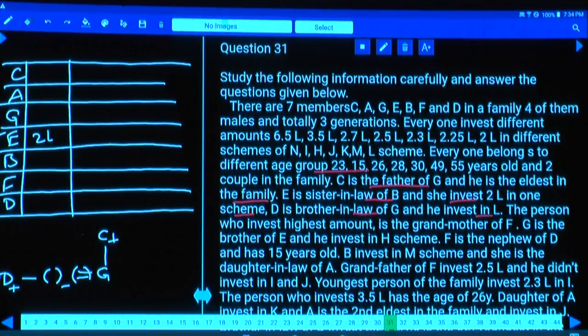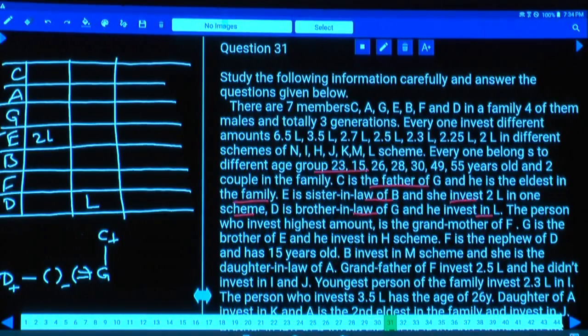D is the brother-in-law of G and he invested 1 lakh. This D invested 1 lakh. Now there were schemes, and D invested in scheme L. D invested in L.